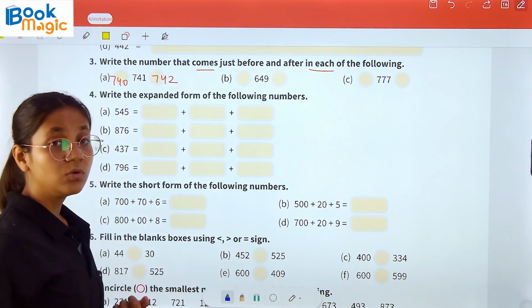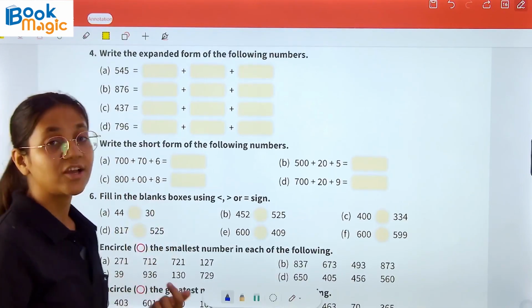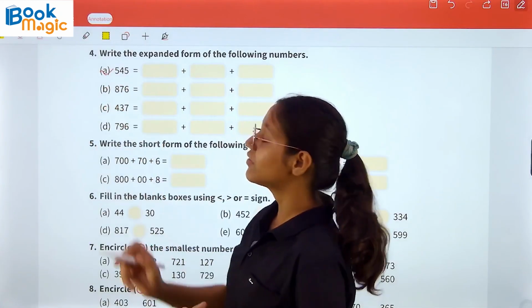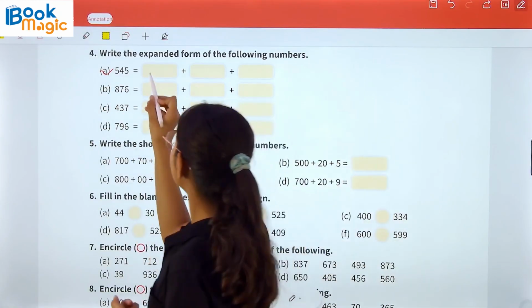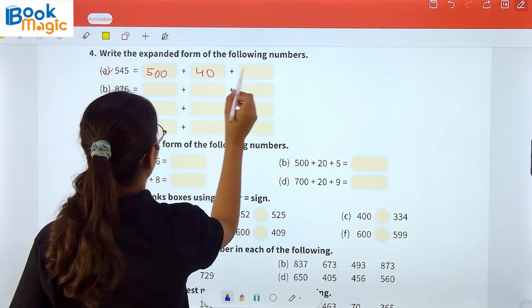Now the question number 4. Write the expanded form of the following numbers. So 545. We have to write the expanded form of 545. So we will write here 540 and 5.